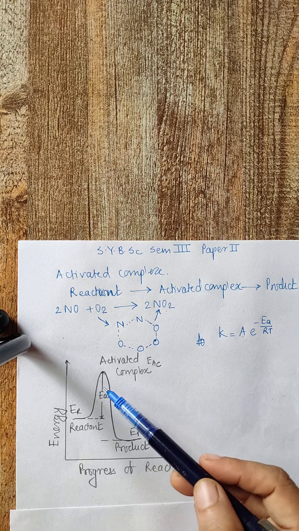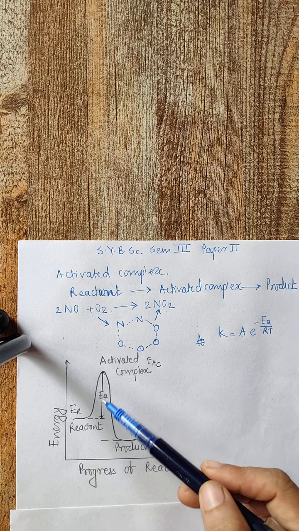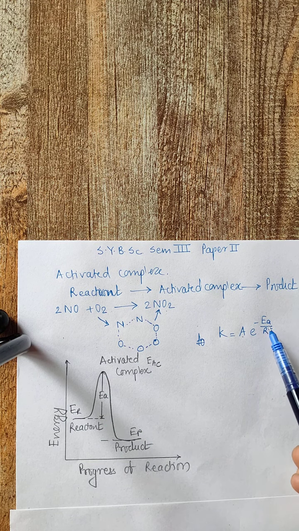Is it clear? So this explains the increase in reaction rate with temperature. If a reaction has a high EA value, then its rate is low, but if the EA value is low, its rate will be high. So they are inversely related to each other.